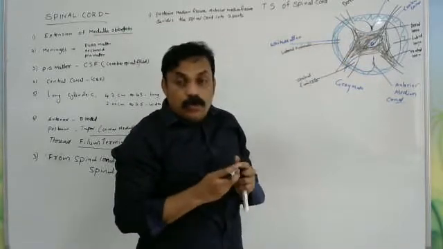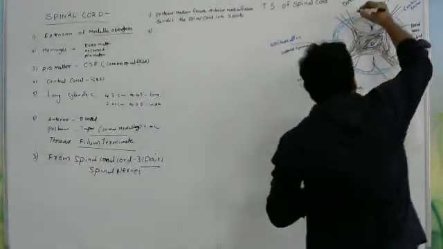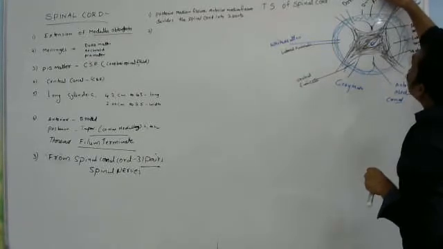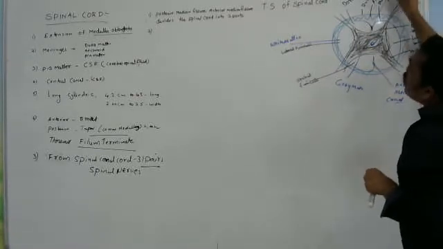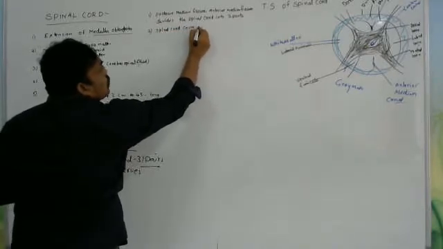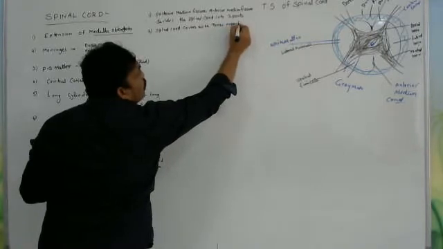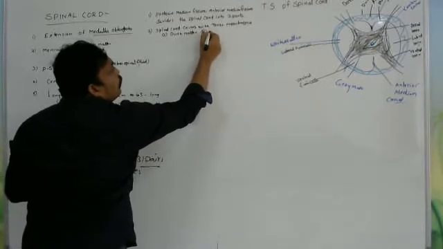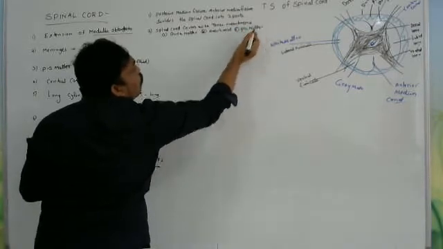It separates. And already I told you the spinal cord is also covered with three membranes, the meninges. What are the meninges? Here, if you observe, the outer one we call the dura mater, the middle one we call the arachnoid, and the inner one we call the pia mater. So the spinal cord is also covered with three membranes: dura mater, arachnoid in the middle, and the third one is pia mater.